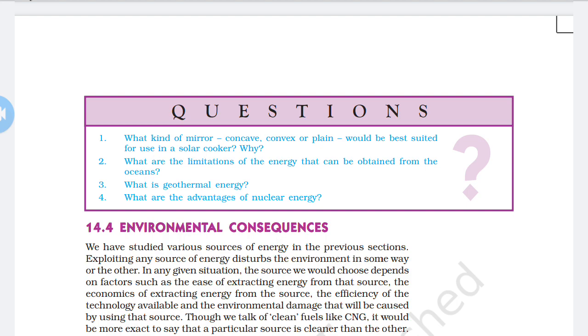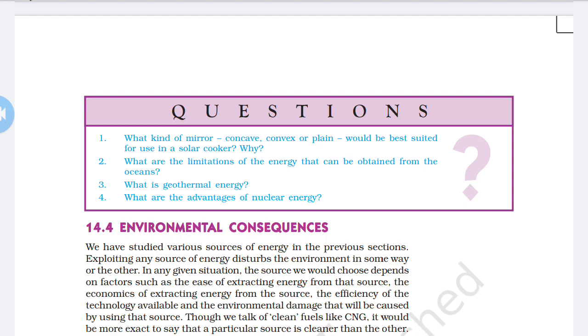Next, what is geothermal energy? The heat energy obtained in the form of steam from under the earth's crust is called geothermal energy. Again, I repeat: the heat energy obtained in the form of steam from under the earth's crust is called geothermal energy.